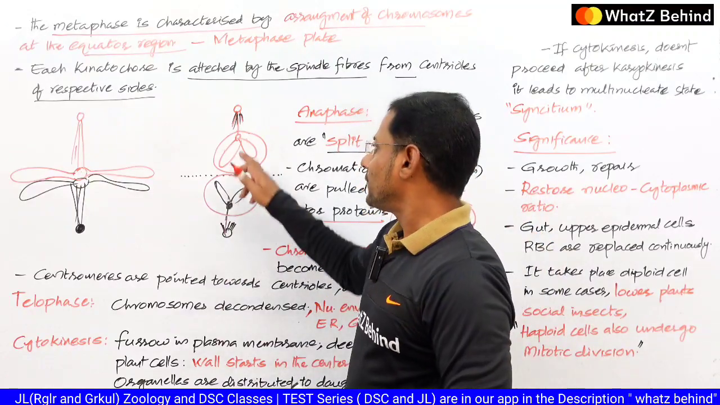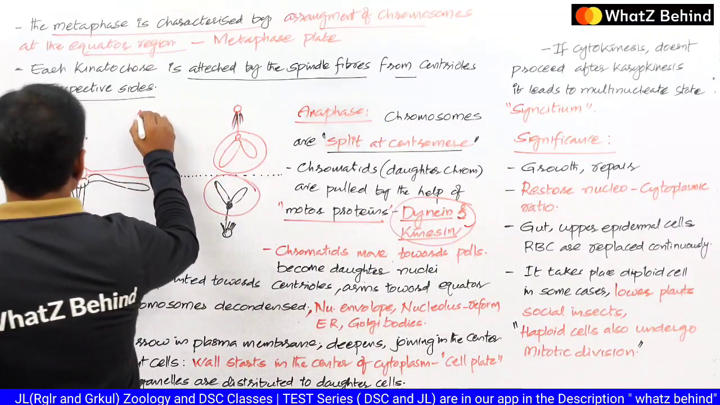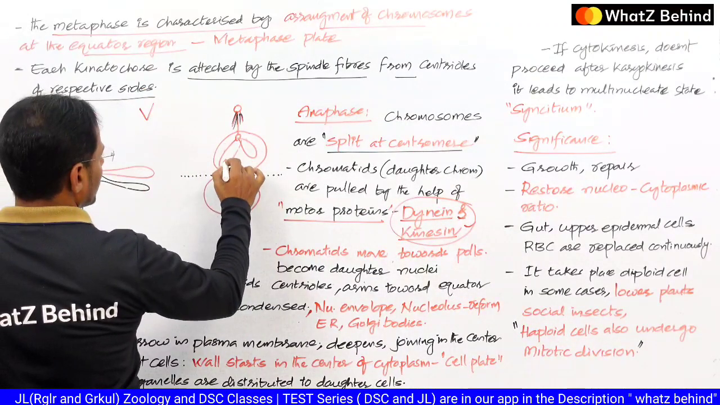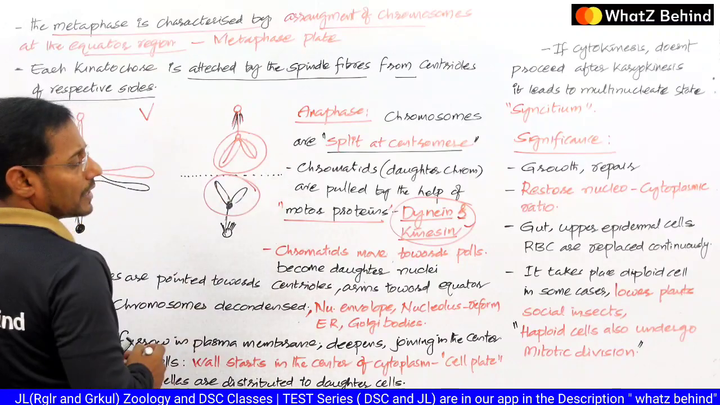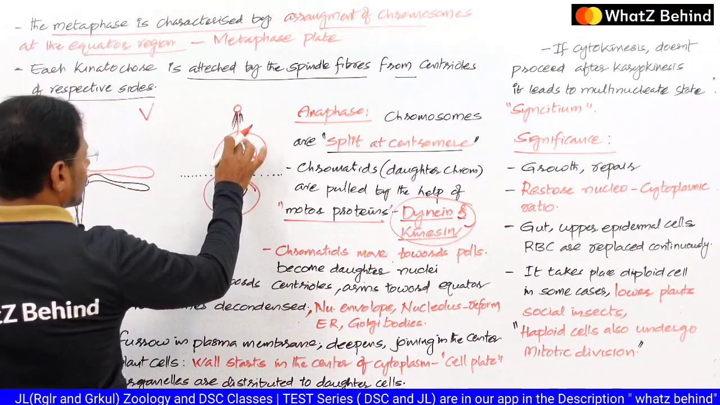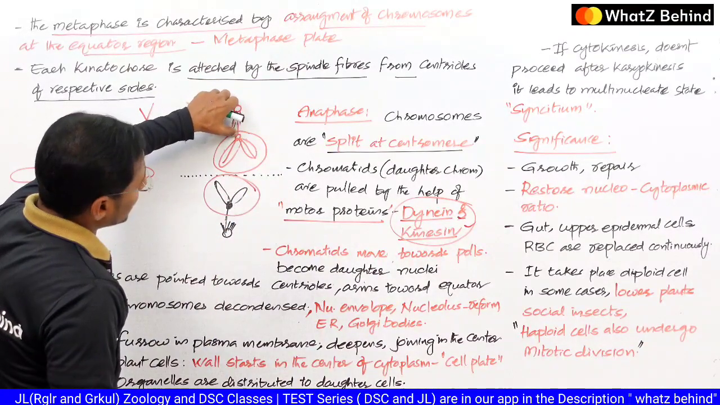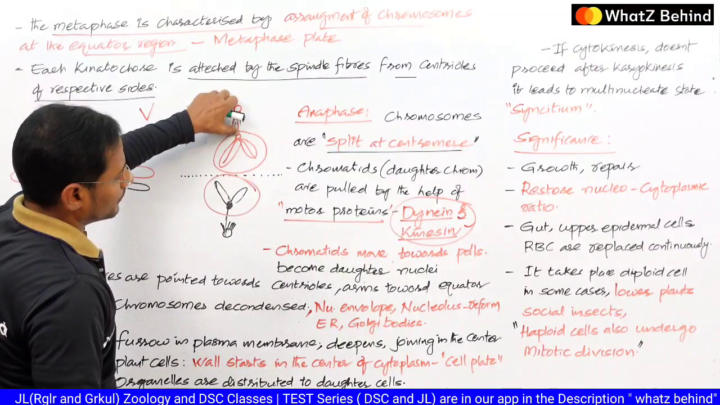If the chromosome is metacentric, it will be in the V shape, right? Say for example here you can observe the V shape. If the centromere is located in the middle of the chromosome, what happens? The spindle fibers attach to the centromere.